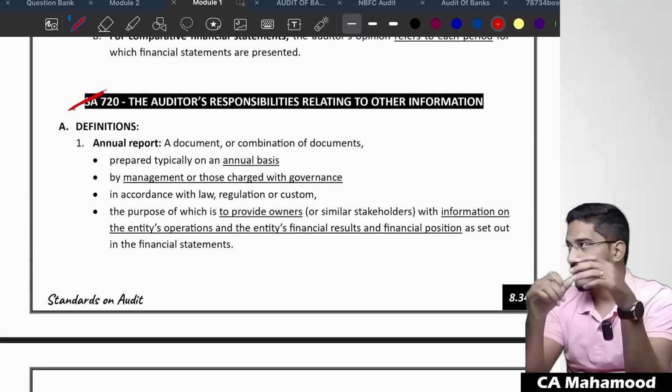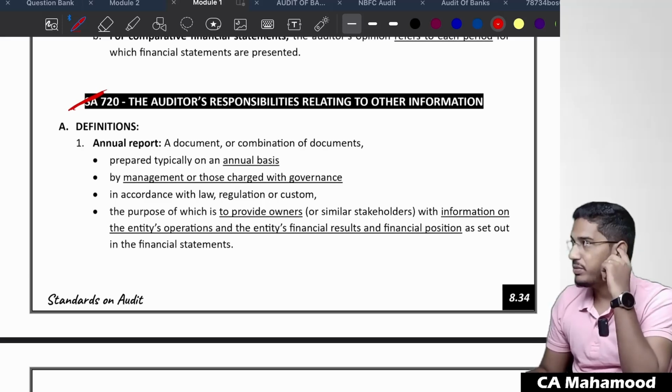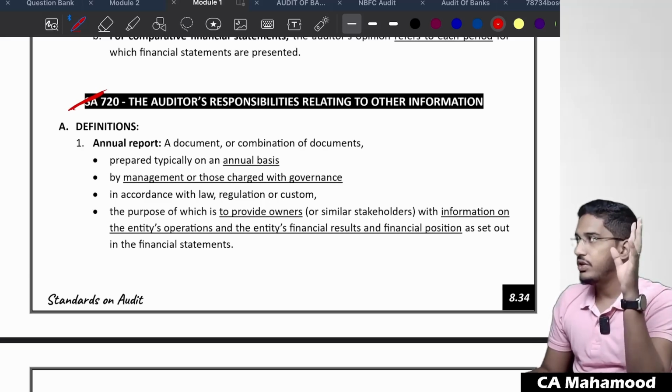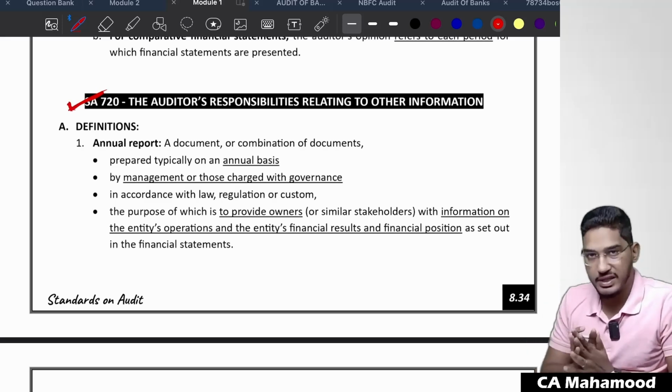Everybody, please remain attentive, so that this is going to be interactive. This is going to be engaging. So I just need all your attention here actually. Okay. Sir, what does SA 720 deal about?